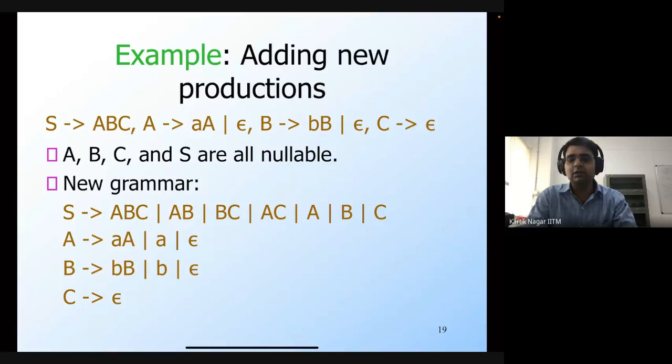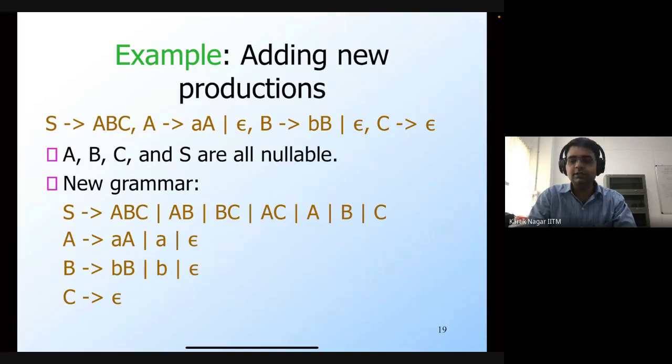So we will look at one normal form, which is the Chomsky normal form. We have been building up towards that from the last lecture, and today we will actually see what the Chomsky normal form is. Towards the process of how to convert an arbitrary CFG to a CFG in its Chomsky normal form, we saw that there are multiple steps involved.